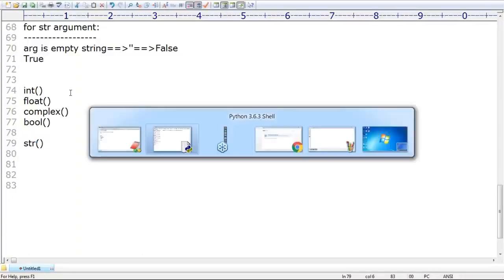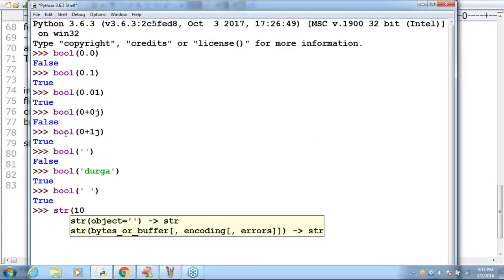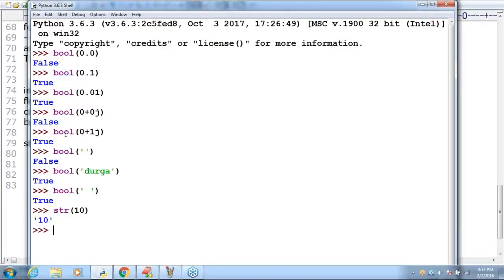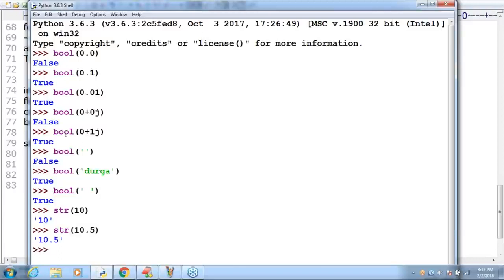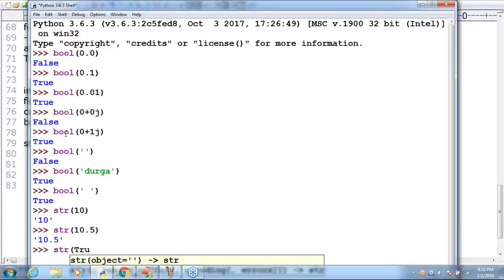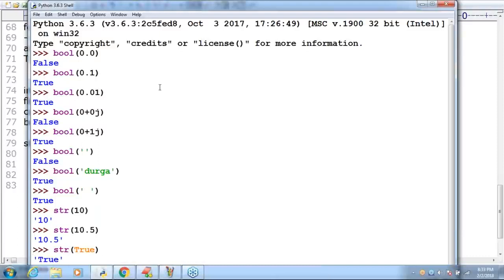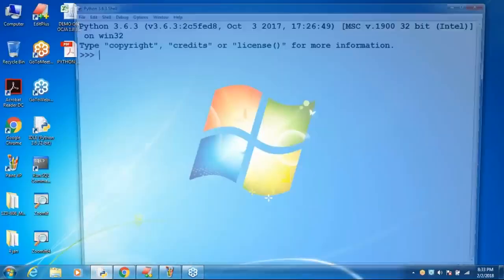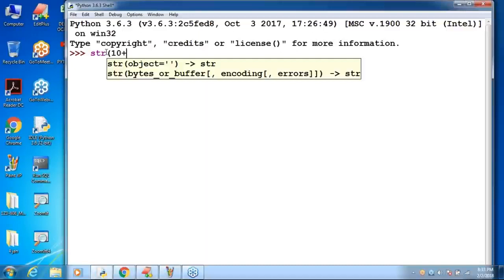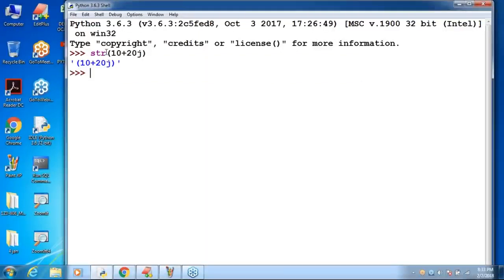Sir, now have a look. str of 10, I'm passing an int value, yes, sir, 10 will come. str of 10.5, I'm passing a float value, no problem at all. str of True, I'm passing True, True is the answer. str of 10 plus 20j, we are going to get 10 plus 20j. So no restrictions at all.